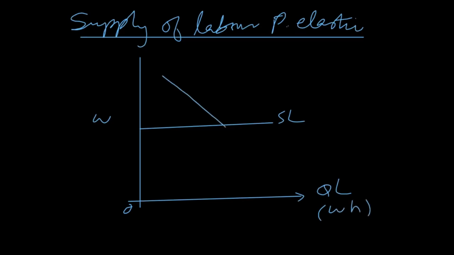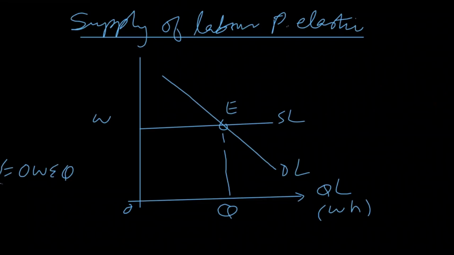And this is the normal demand for labor curve. Equilibrium wage is E and equilibrium working hours are Q. So the original earning of the worker in this situation is OWEQ. This is the original earning, whatever he was earning from the current job. If he moves to another job, then his transfer earning is equal to OWEQ and his economic rent is equal to 0.